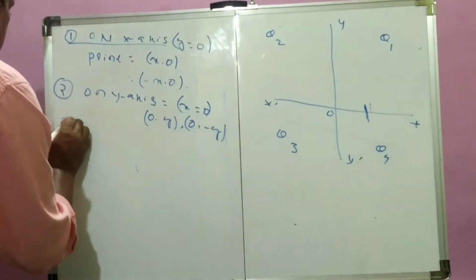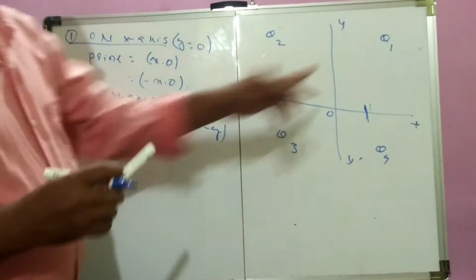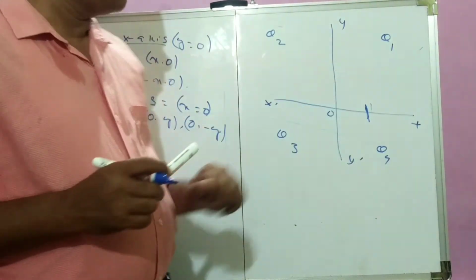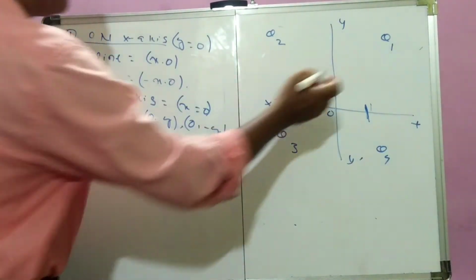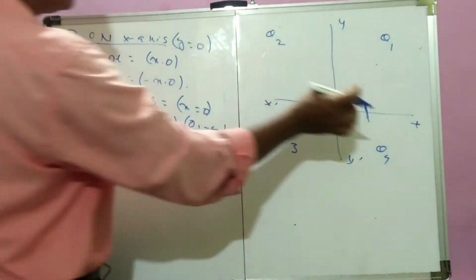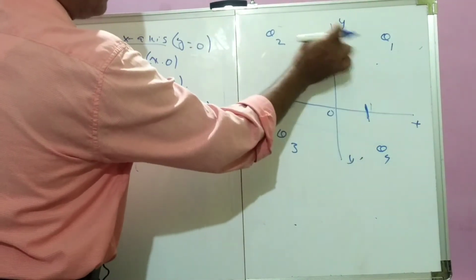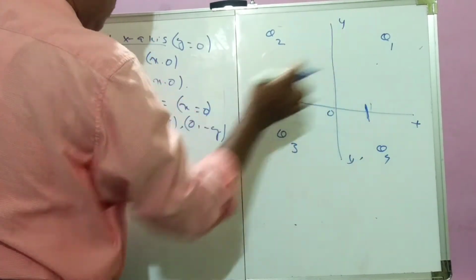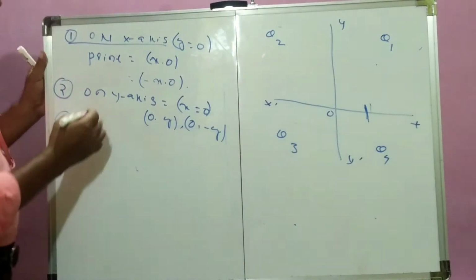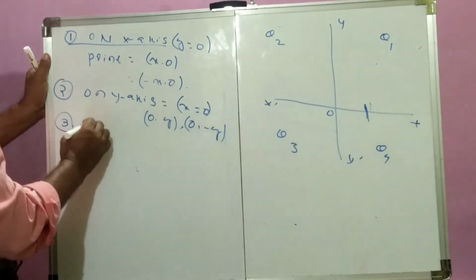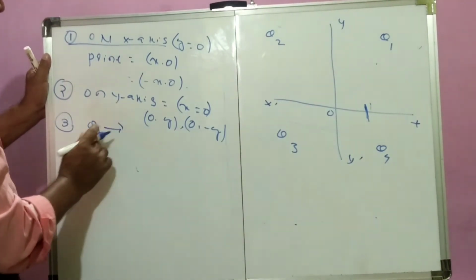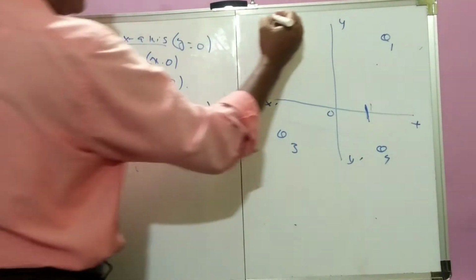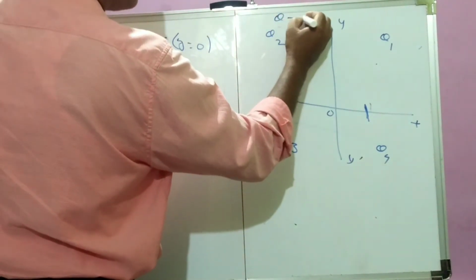Number 3, on Q1, that means quadrant 1. In quadrant 1, suppose a point is here, then it is the intersection of the x and y plane. So this is in Q1, meaning quadrant 1. Q stands for quadrant.